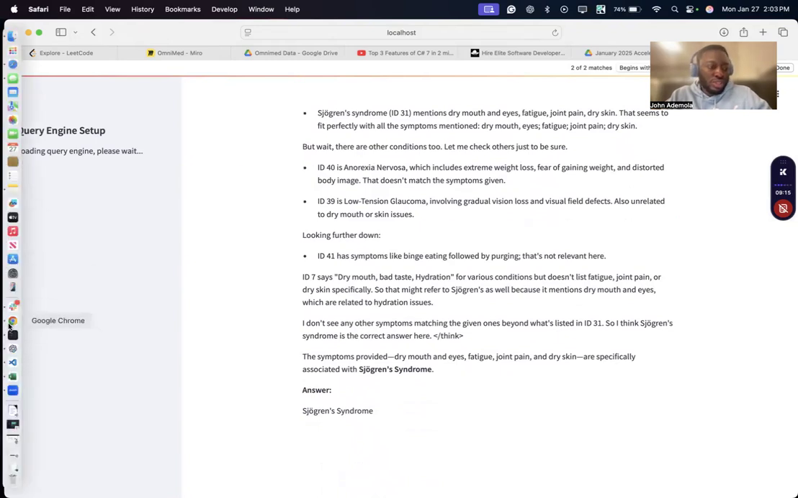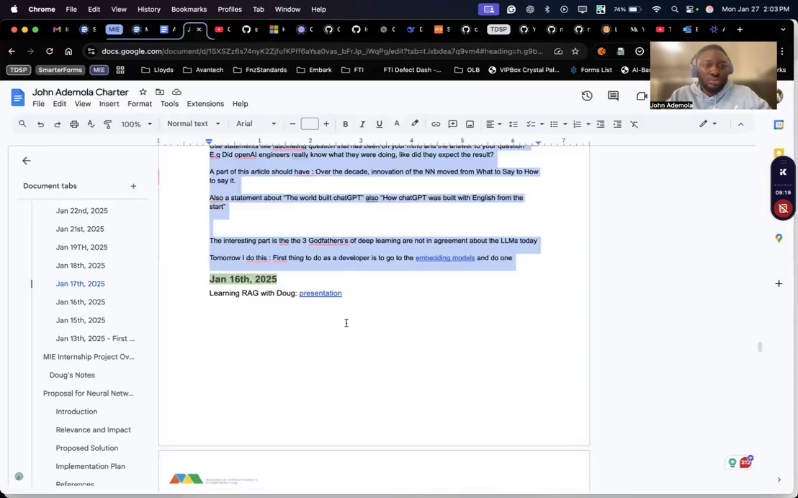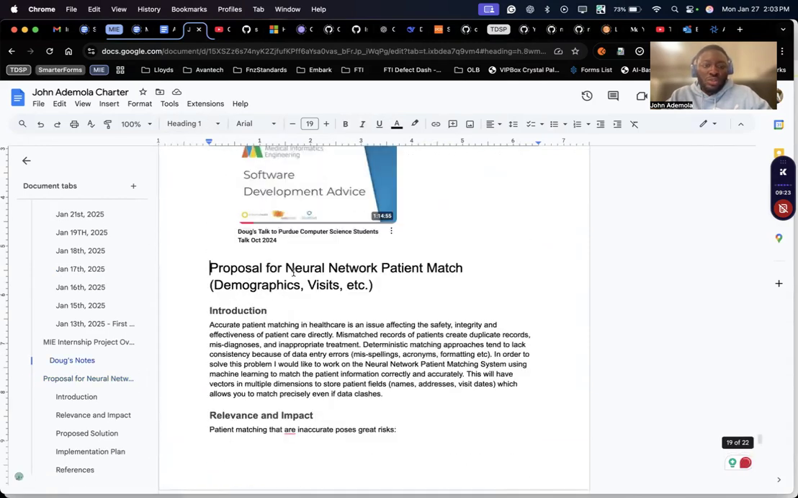I'm going to use this for my project, which is this proposal for neural network patient match. I'm going to use RAG and LLM to see how I can get patient match. So this is what I've been able to come up with since I've been researching.